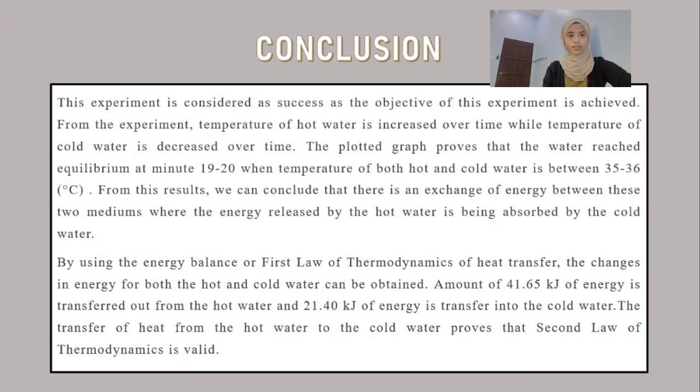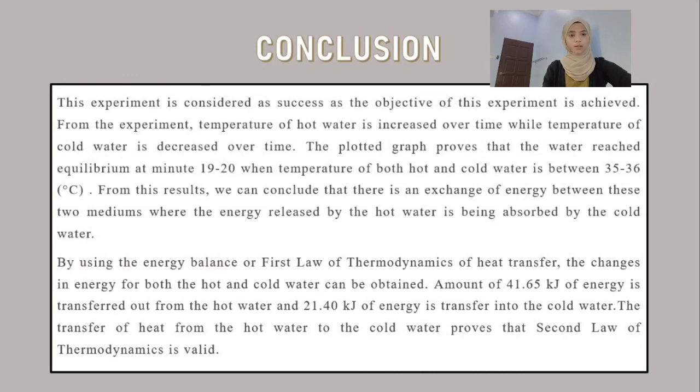Now I believe that we have come to the last part of this experiment, which is the conclusion. This experiment is considered a success as the objective of this experiment is achieved. From the experiment, temperature of hot water decreased over time while temperature of cold water increased over time. The plotted graph proves that the water reaches equilibrium at minute 90 to 20 when temperature of both hot and cold water is between 35 to 36 degrees Celsius.